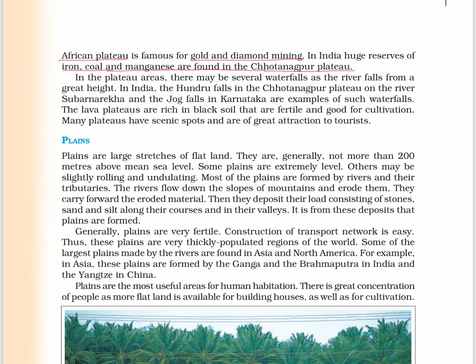In the plateau areas we can also see many waterfalls. In India we have Hundru Falls in the Chota Nagpur Plateau on the river Subarnarekha, and the Jog Falls in Karnataka are examples of such waterfalls. Here we have the lava plateaus, which are rich in black soil that is fertile and good for cultivation.